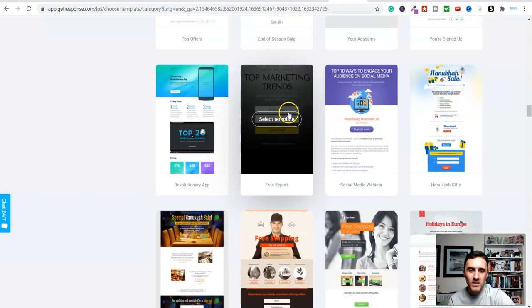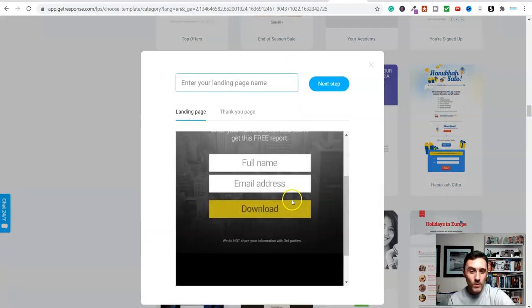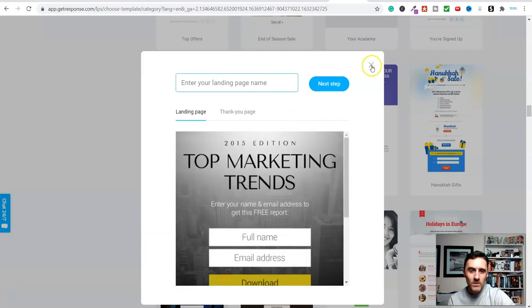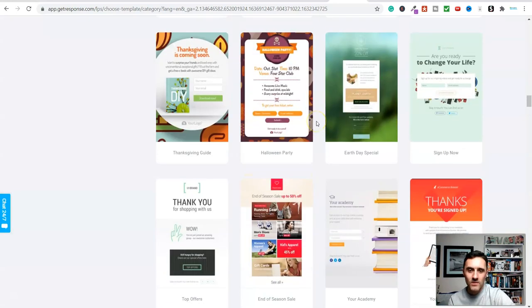See this free report select template. So I'm going to click on here and this is what it looks like. So this is a name and in fact I'm not going to go with that one. We'll go up here, let's just find something else.